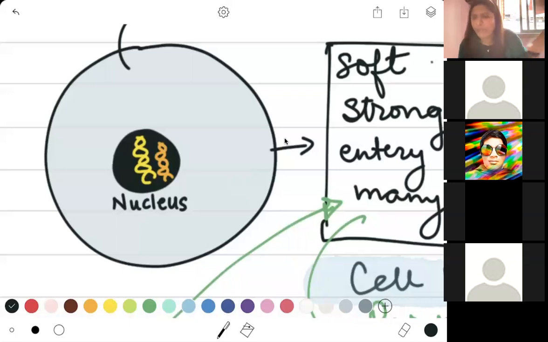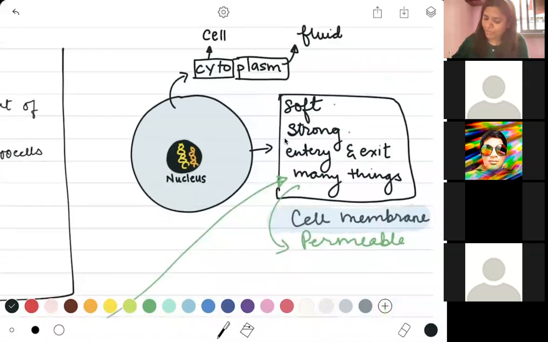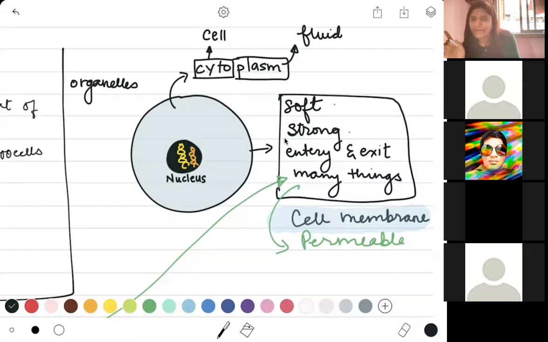Those are all different organ systems or organs. But your cell, because it is very small, cannot possibly have organs. So we use a different word to talk about those structures, and we call them organelles.